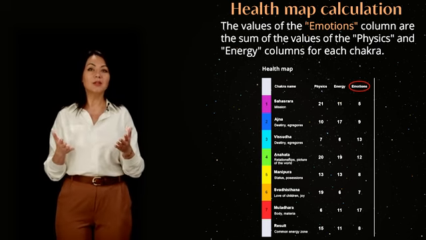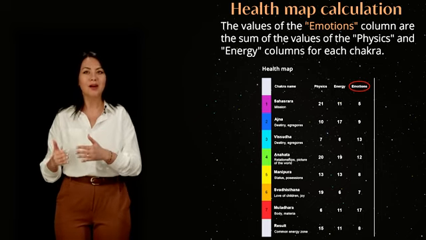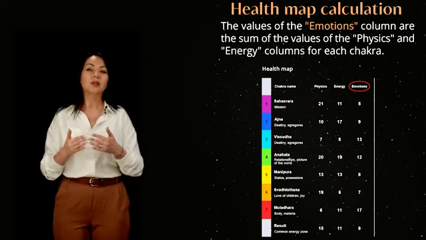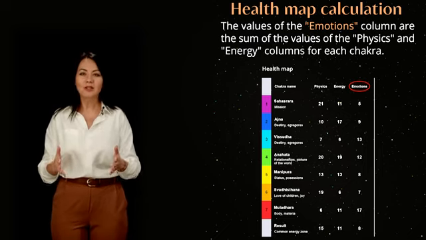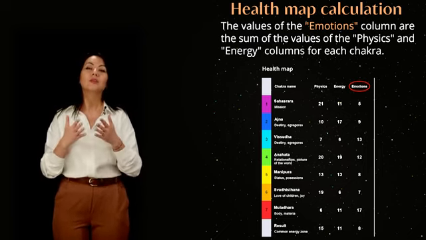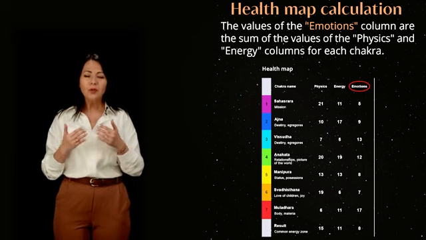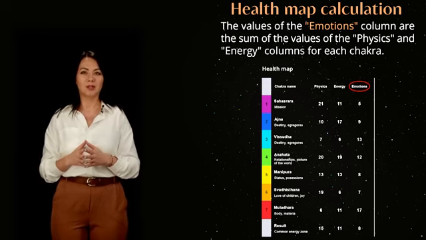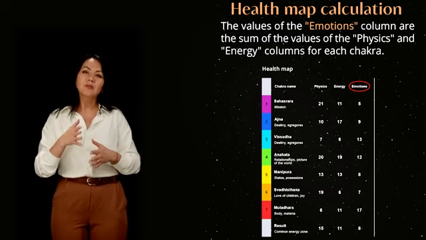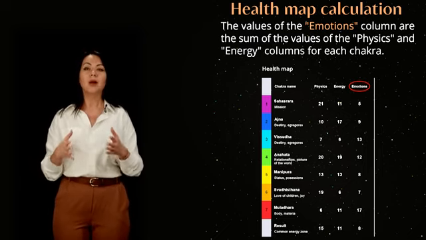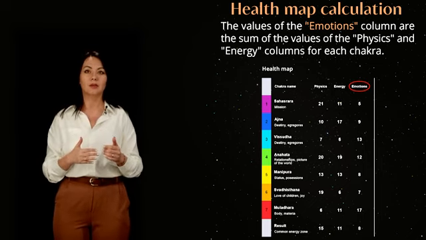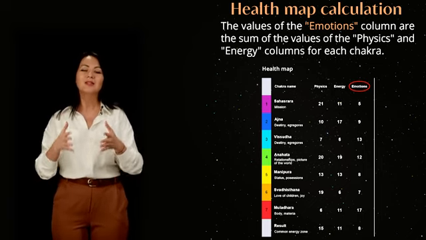To calculate the values in the emotions column, you need to add together the values of the physics and energy columns. In our case, from bottom to top, 6 plus 11 is equal to 17. 19 plus 6 is equal to 7. 13 plus 13 is equal to 8. 20 plus 19 is equal to 12. 7 plus 6 is equal to 13. 10 plus 17 is equal to 9. 21 plus 11 is equal to 5.